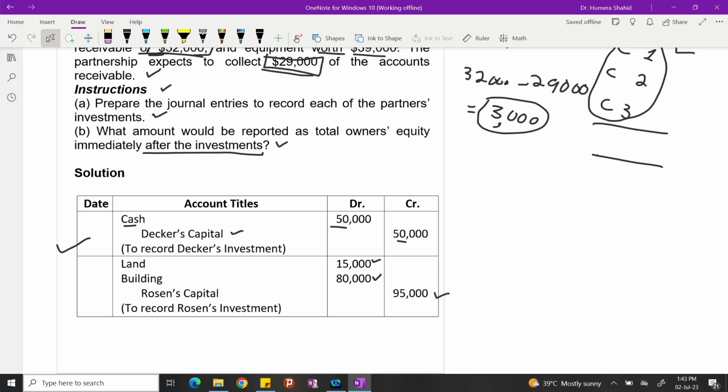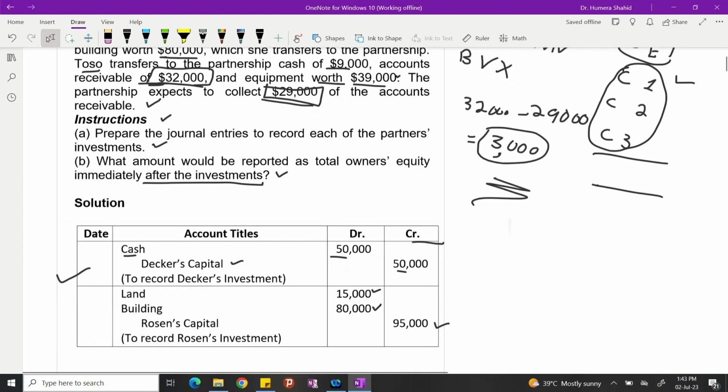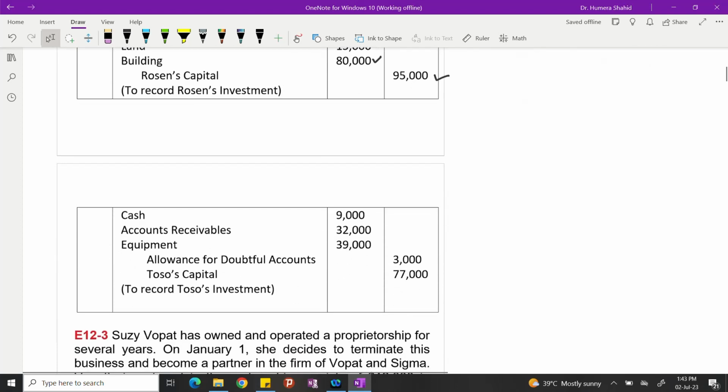Moving on towards Toso's capital, Toso brought accounts receivable, cash, and equipment. And don't forget that accounts receivable have this allowance as well. So let's record it. Toso brought cash, so we debit cash here.